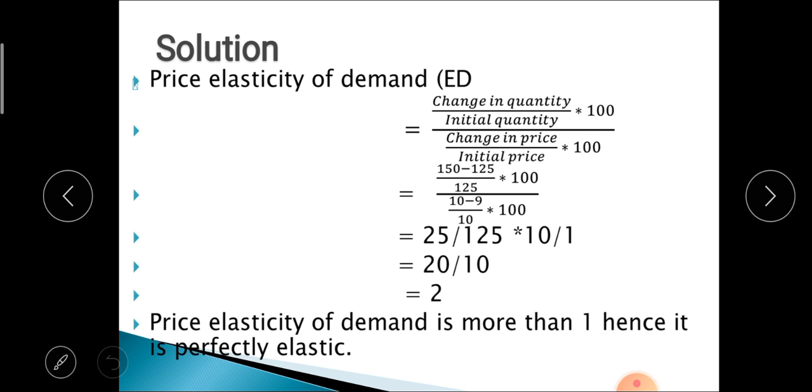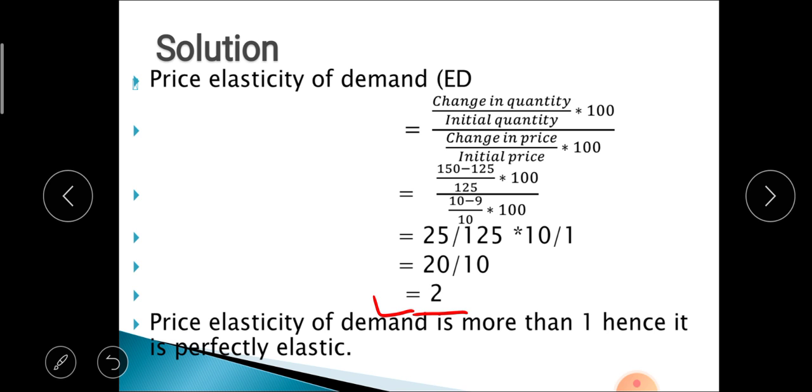Change in quantity is 150 minus 125 divided by initial quantity 125 into 100, divided by change in price, that is 10 minus 9 upon initial price 10 into 100. By putting the values in the formula, we can calculate the price elasticity of demand. Your final answer after solving this is 2.